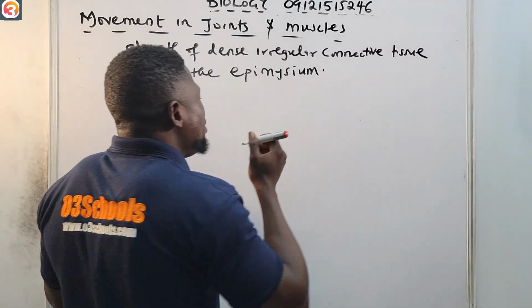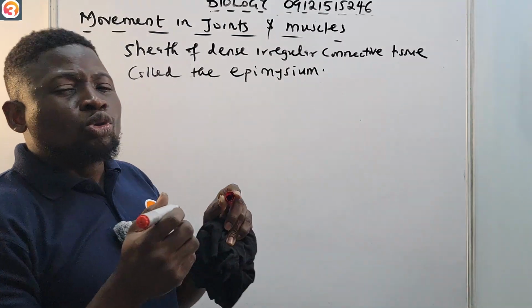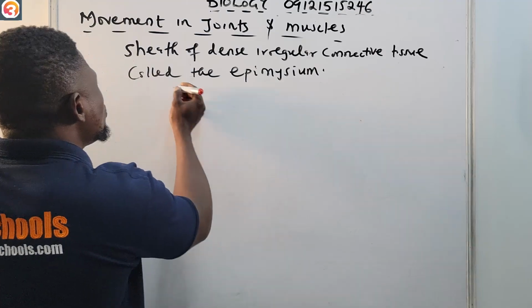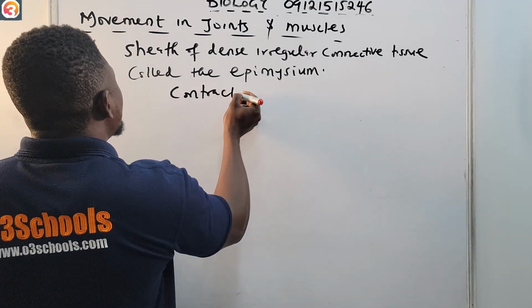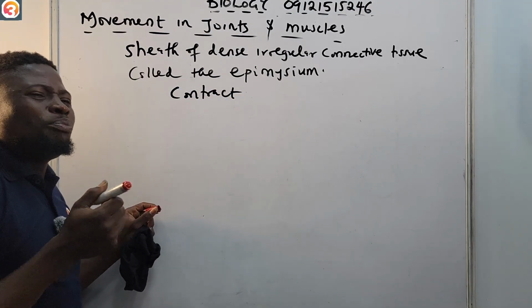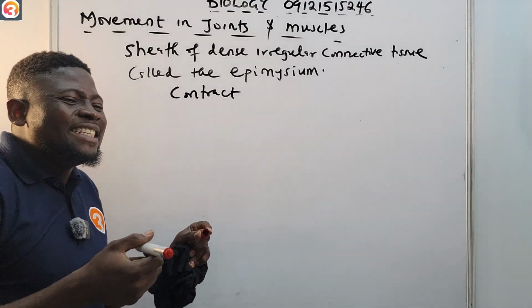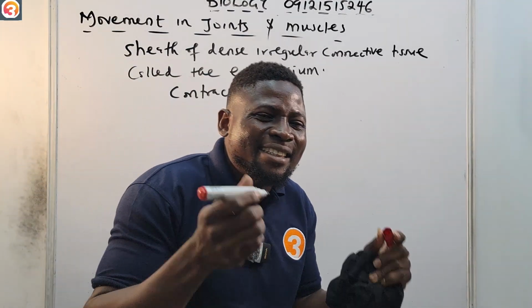And this epimysium allows the muscle to contract and move powerfully while maintaining its structural integrity.